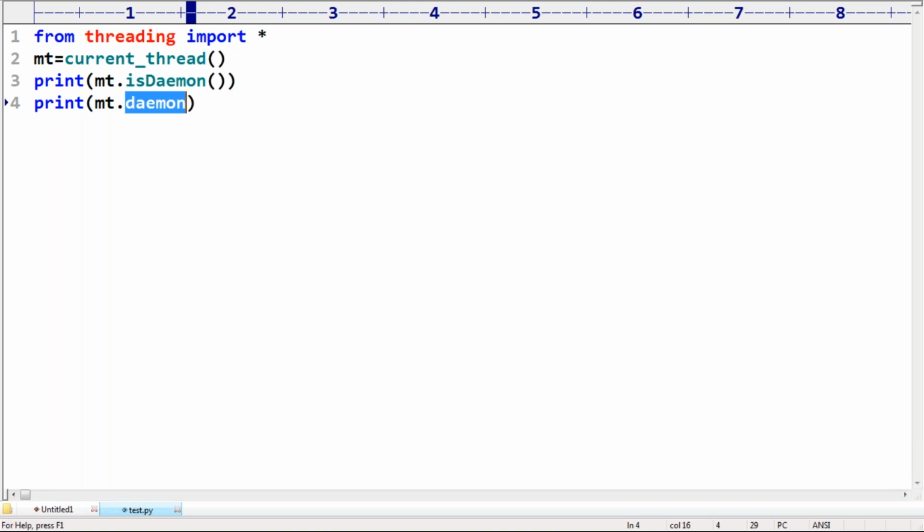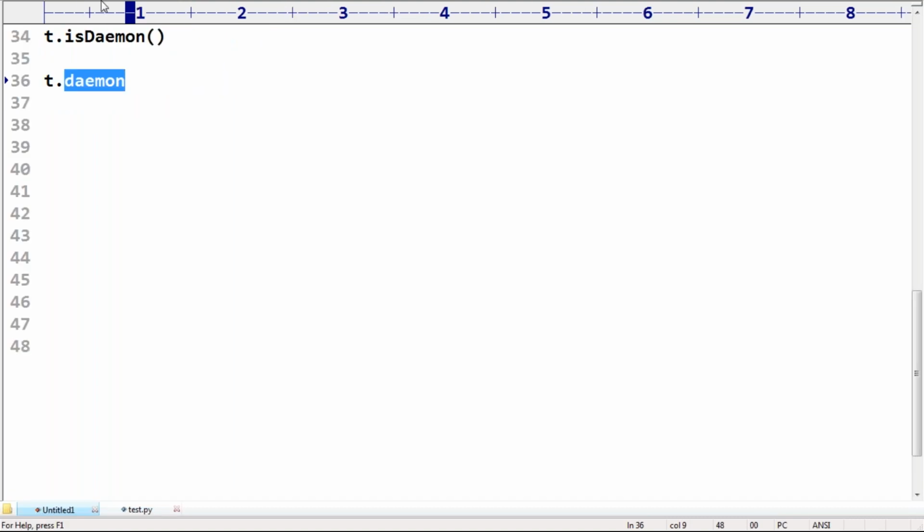Then immediately I want to change the daemon nature of a thread. Remember this, a very important point, sir. Is it possible to change the daemon nature of a thread? Yes.